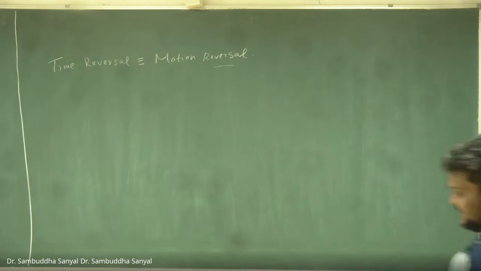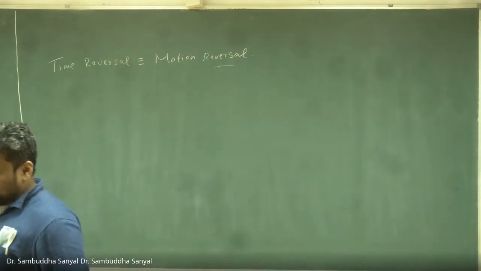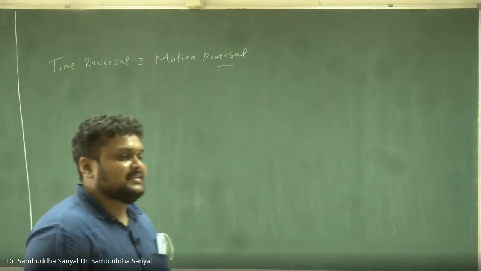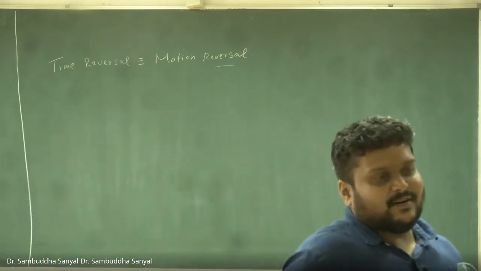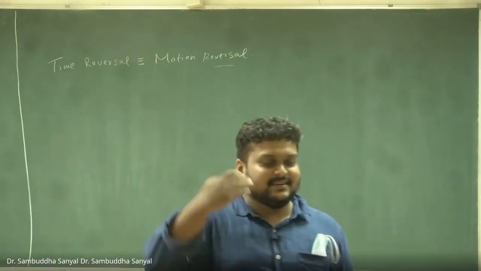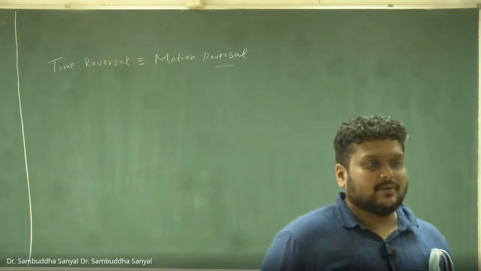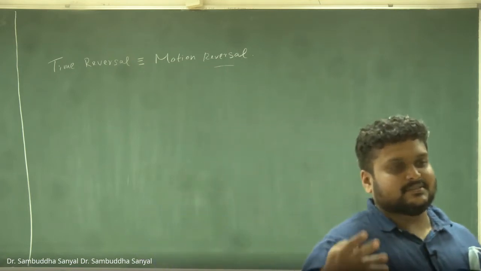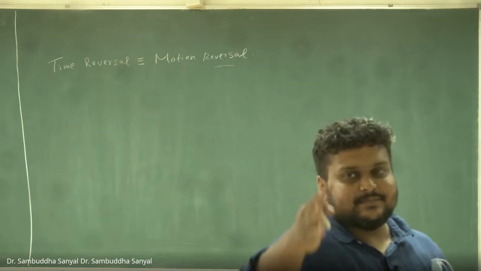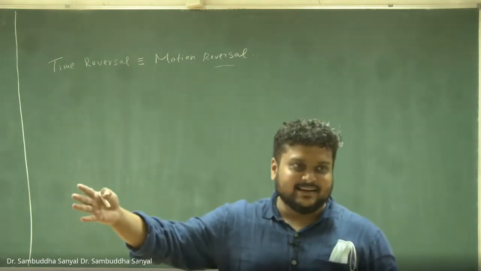Normally when we look at science fiction or movies which imply time reversal, it tries to say that the observer watching the movie has a sense of forward time, which means every process, everything else is forward except the object they are looking at, which is going back in time.